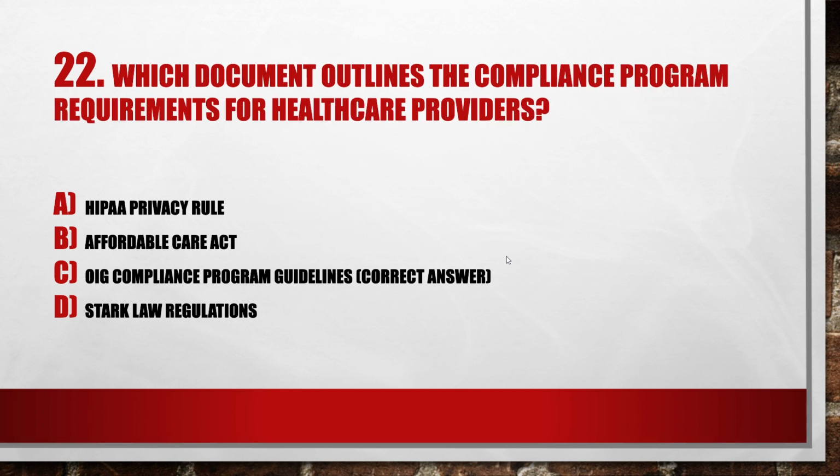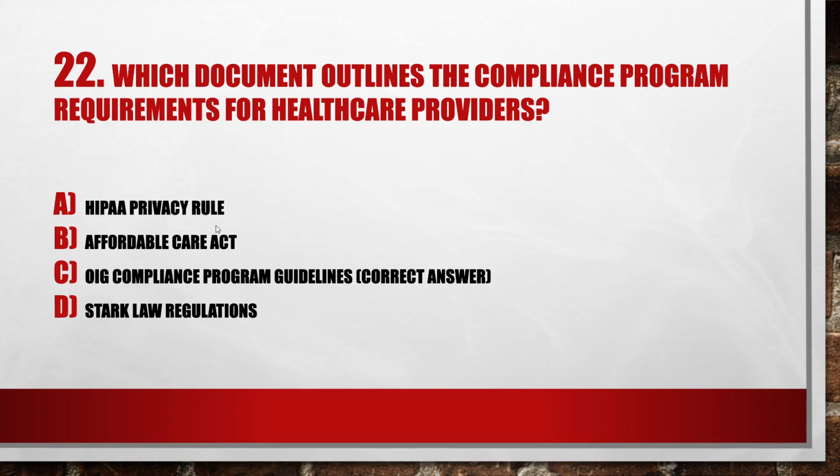Next question, which document outlines the compliance program requirements for healthcare providers? Option A, HIPAA privacy rule. Option B, Affordable Care Act. Option C, OIG compliance program guidelines.